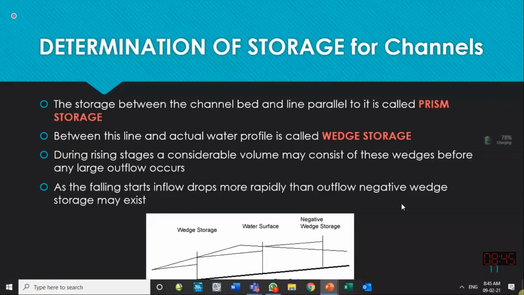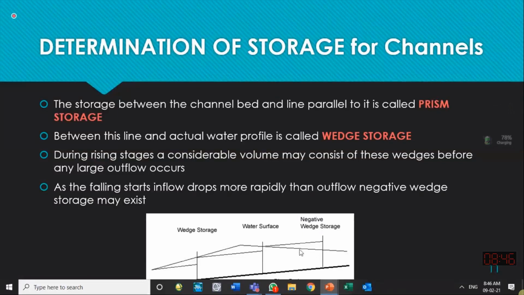The second method, which is more commonly used, we call the wedge storage method or prism storage method, and another name given to it is the Muskingum method. In this method, they use the concept that they try to calculate the water stored in the wedges of the channel. When the channel is flowing uniformly, then the water surface is parallel to the bed of the channel.